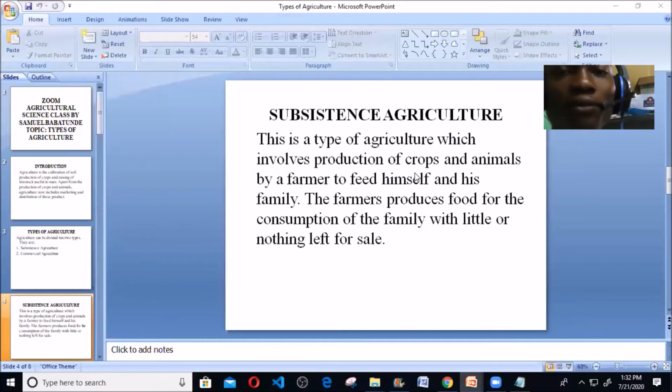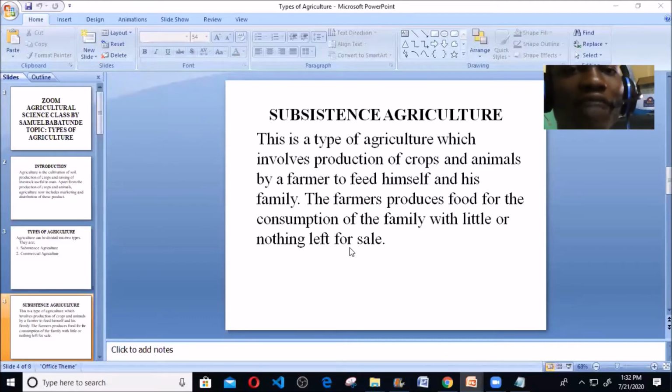This is subsistence agriculture. It does not involve large cultivation of crops. It does not involve large acres of land or large plantations, or rearing of large animals, because it's just for the consumption of the family. The farmer produces food for the consumption of the family with little or nothing left to sell. So the main aim of subsistence agriculture is just for consumption. It's not for business or marketing. In this type of agriculture, marketing is not considered. You do not market.